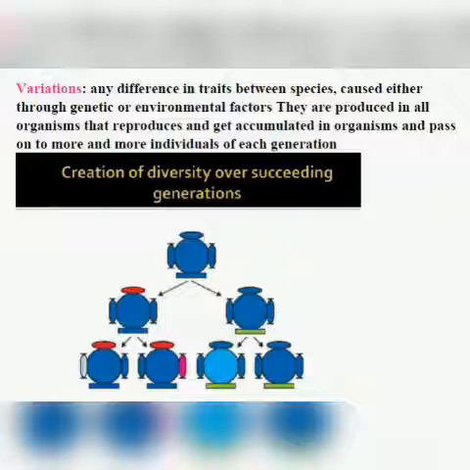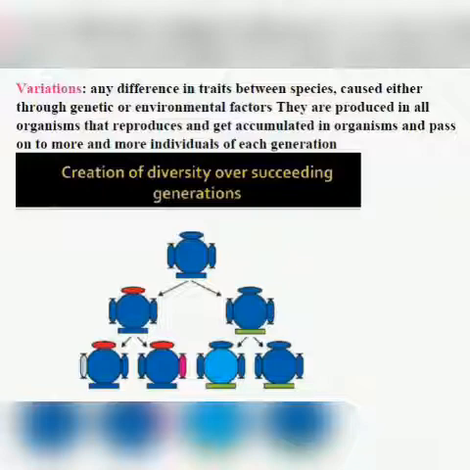For example, in the first one, on top it is showing red color, and in the second one, at the bottom it is showing green color. So these are the variations, these are the changes which were not present in the parent, in the first picture, in the first organism. This one organism reproduces asexually and produces two organisms. They are exactly similar to the parent, but there are certain changes, which are called variations.